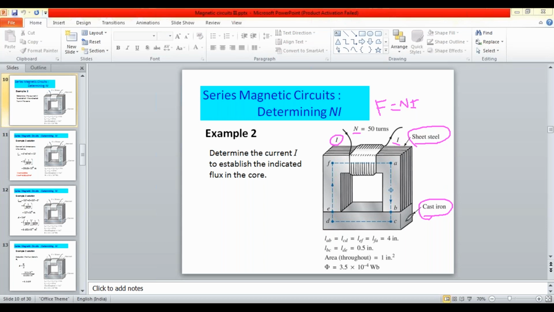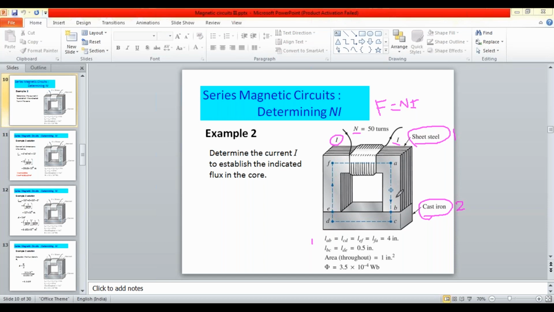Now, the length of the magnetic path for sheet steel and cast iron is given. First material is sheet steel and second material is cast iron. The first material length is given as AB, which is equal to CD and EF.